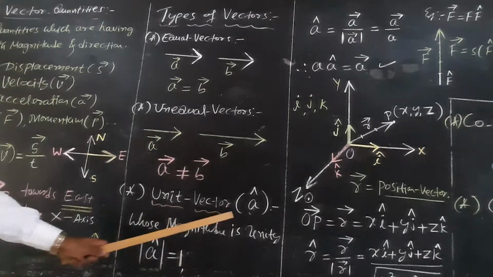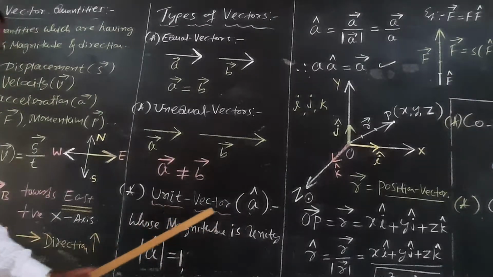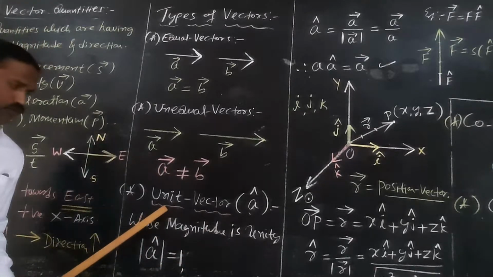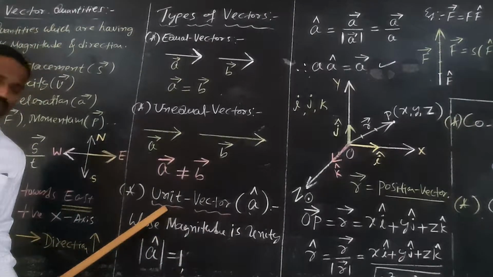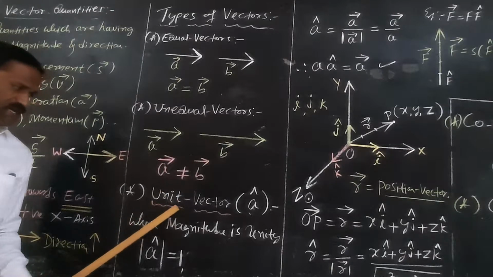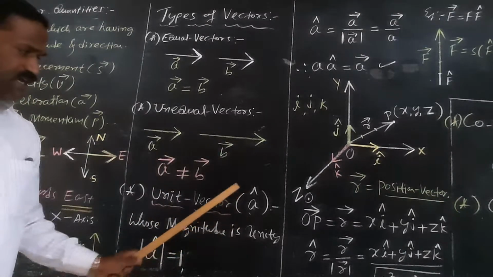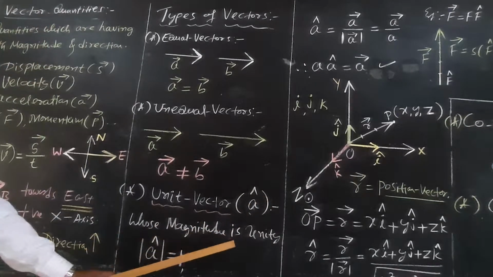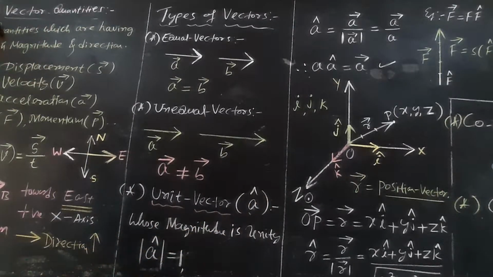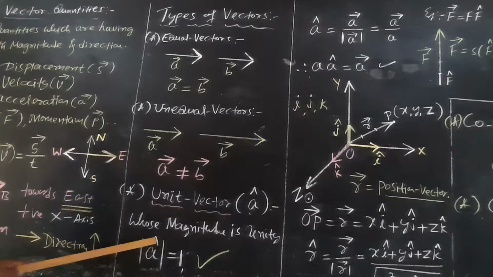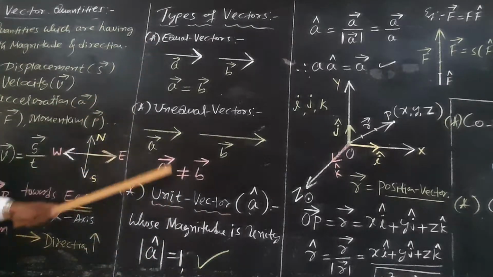What do you mean by unit vector? A unit vector is a vector whose magnitude is unity. The word itself tells its meaning. A unit vector is represented by the symbol A cap, whose magnitude is unity. In formula form, modulus of A cap is equal to 1. Please copy this down.